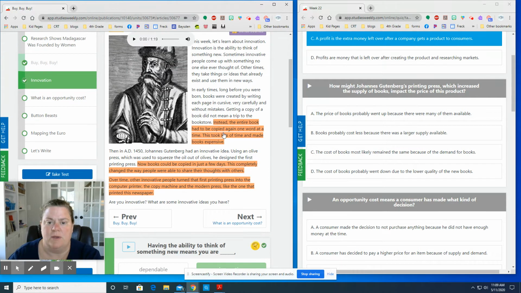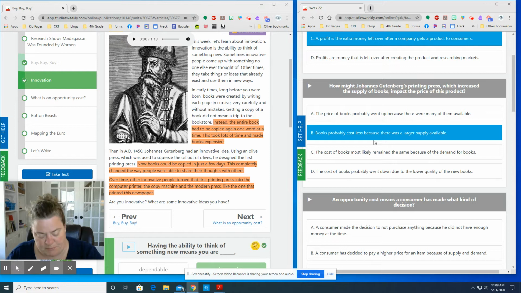Okay, so in this article about Johannes Gutenberg, it tells us that the entire book had to be copied one word at a time. It took a long time and the books were expensive. After he invented the printing press, books could be copied in just a few days. This completely changed the way people were able to share their thoughts with others. So if I look at these answers over here, if the supply of something goes up, then the cost usually goes down, okay? So that would be answer choice B.